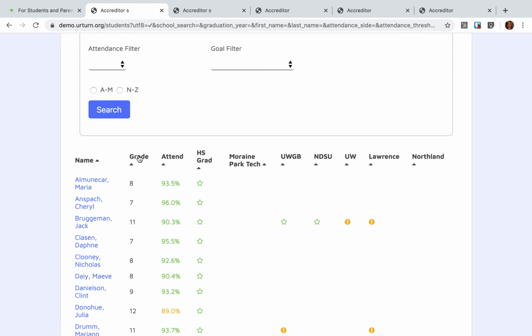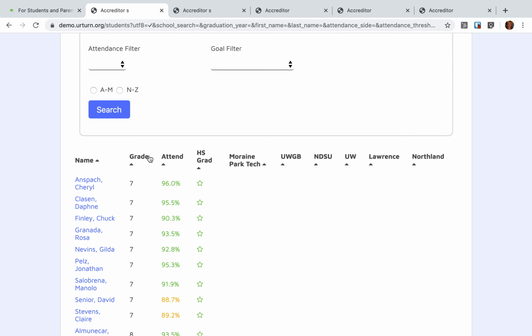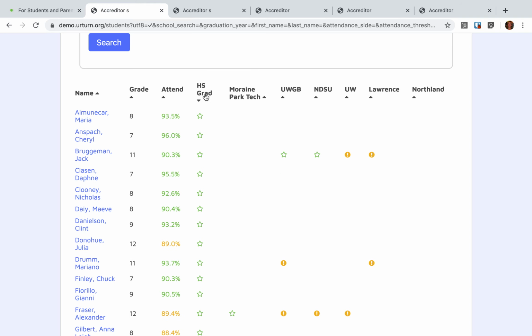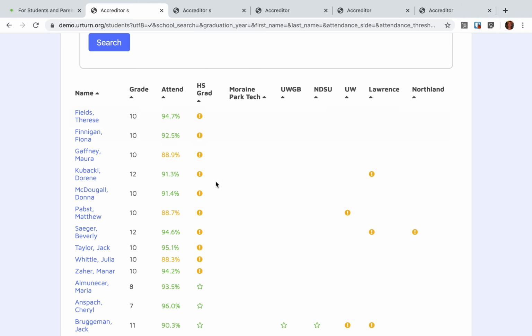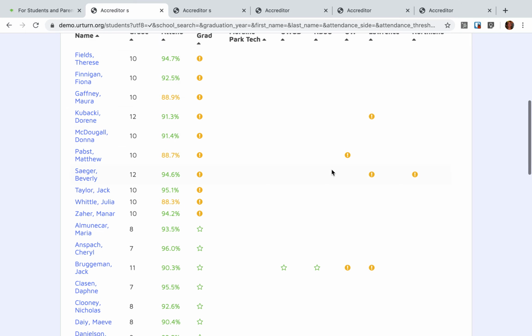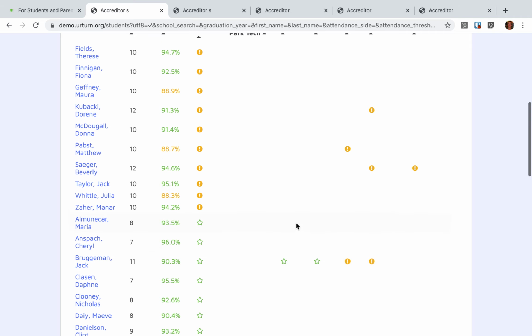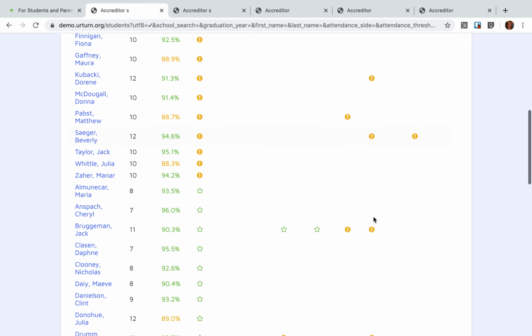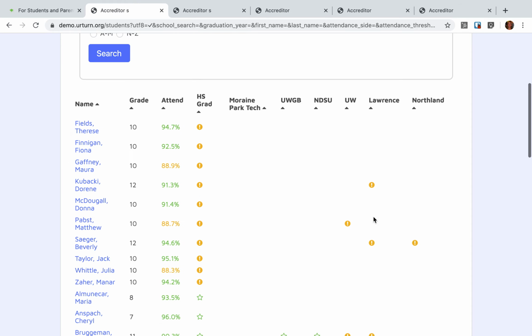The counselor can sort by what grade level students are in, whether they are off track a little bit with their attendance. And we've built in high school graduation as a default goal, so everyone's got the high school graduation goal set for them, and the counselor can track those students who are off track of graduating high school on time. Students also have the option of choosing a variety of post-secondary institutions that they're interested in, and the counselor can see whether and how a student is on track or off track for being eligible for those schools, and then consult with them accordingly.